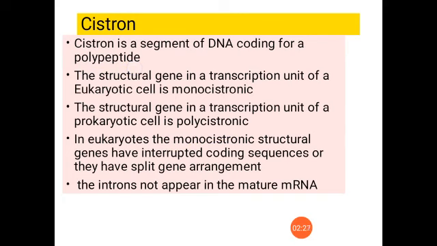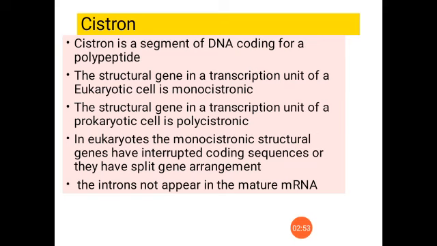The structural gene in a transcription unit of a eukaryotic cell is monocistronic. Mono means only one. Just imagine a DNA: it will have many genes, and these genes will have a promoter site, structural genes, and regulator genes.